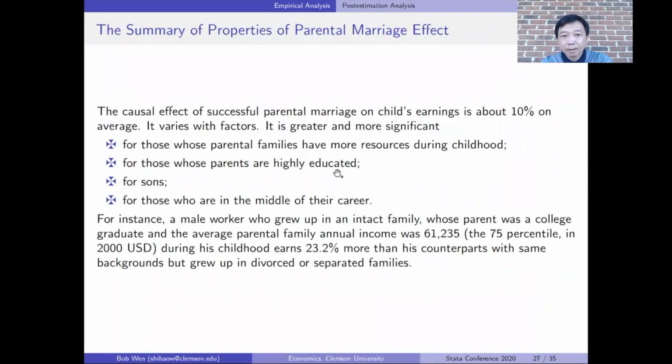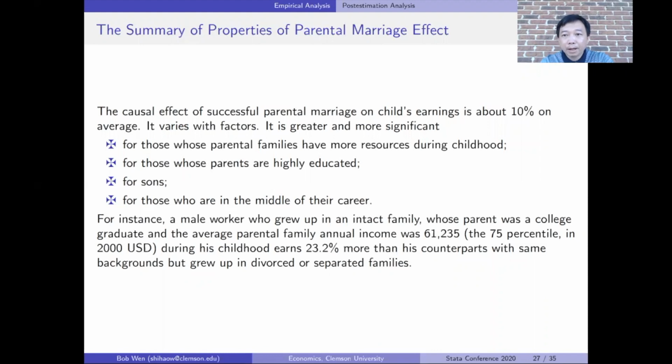In summary, the causal effect of a successful parental marriage on child's earnings is about 10% on average, holding the other parental and child's factors constant. It varies with different factors. It's greater and more significant for those whose parental family have more resources during childhood, or those whose parents are highly educated, and for sons instead of daughters, and for those who are in the middle of their career.